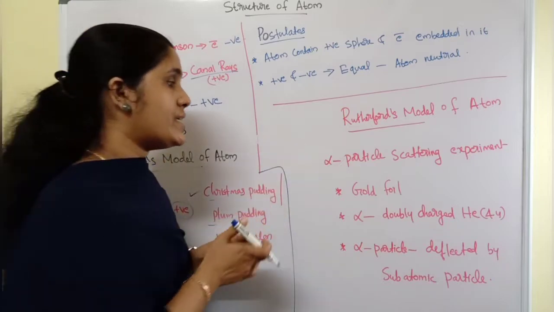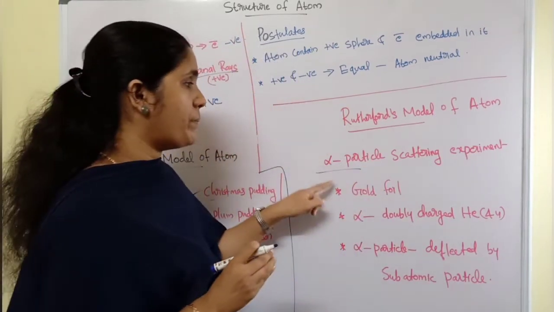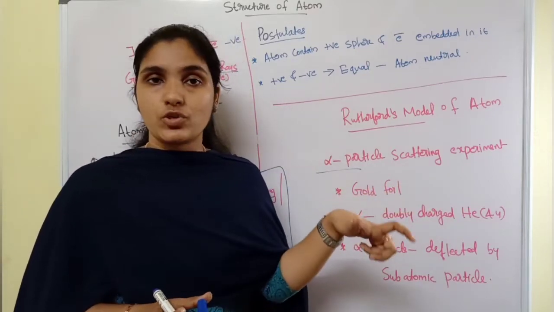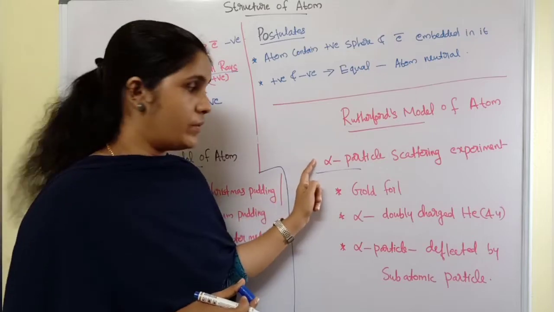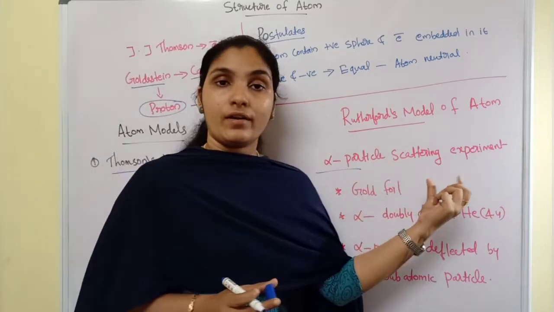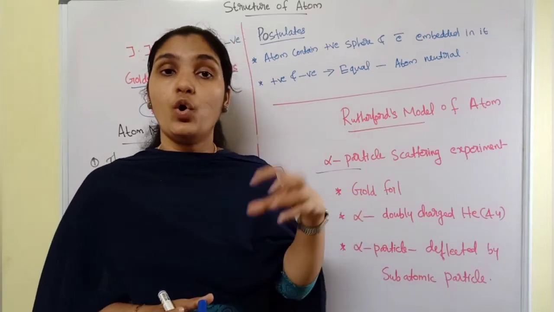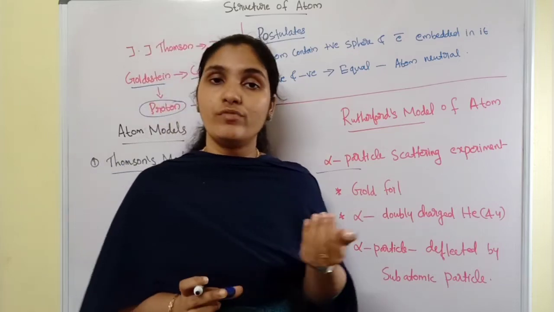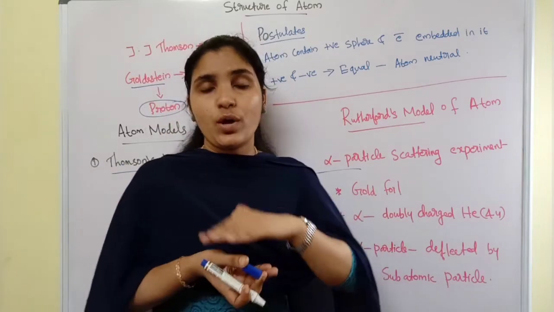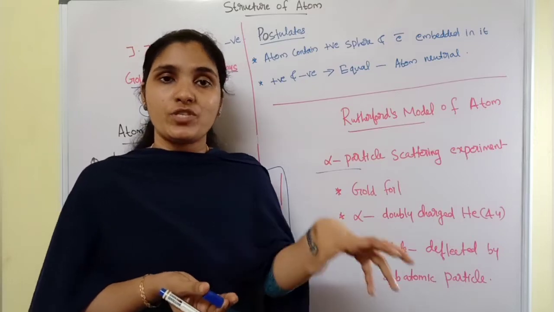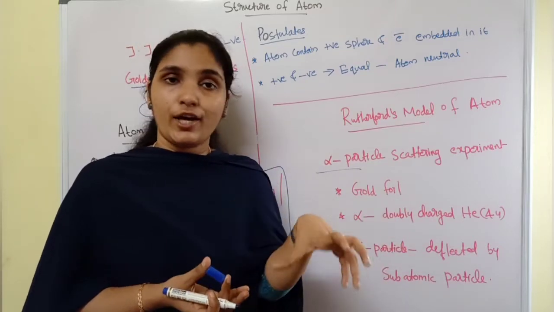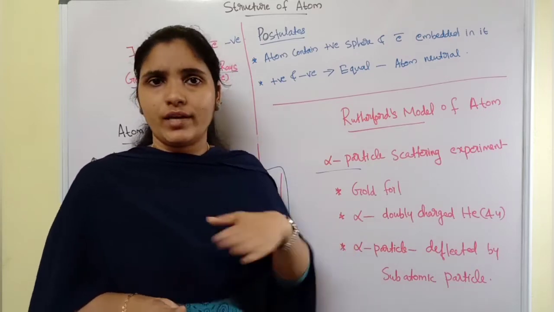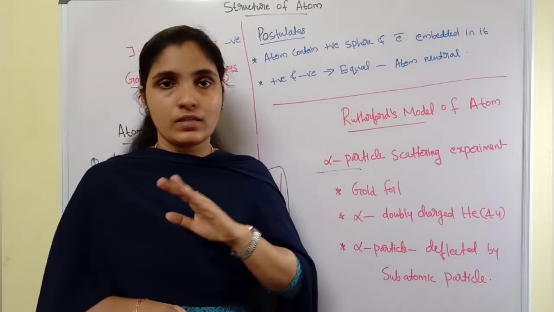Okay, so for that he designed an experiment called the alpha particle scattering experiment. For this alpha particle experiment, he took a gold foil. Why did he take gold foil? We know the speciality of gold, which is the most malleable metal. So he could obtain a layer as thin as possible, with a thickness of nearly 1000 atoms. That much thin gold layer he took.